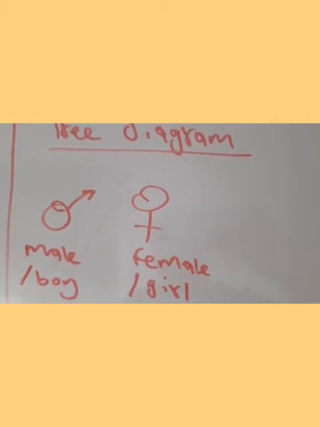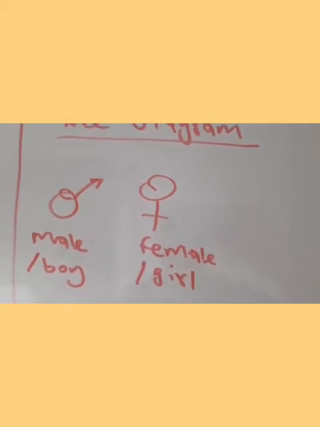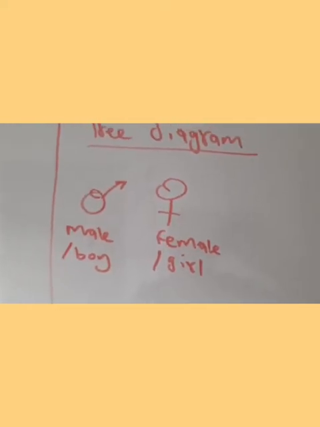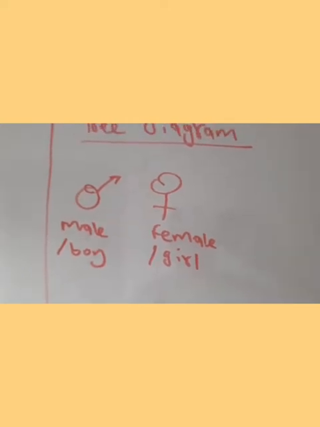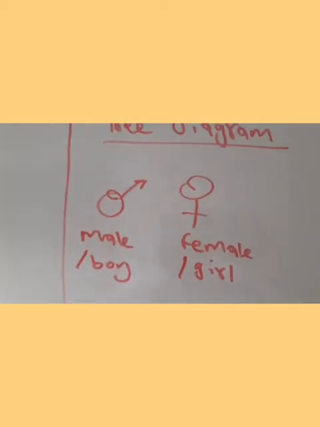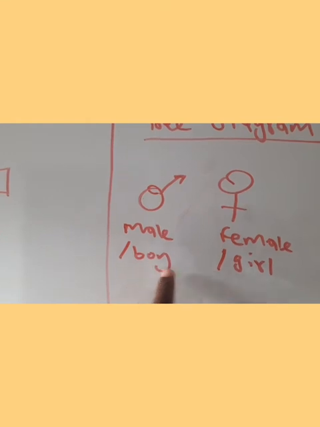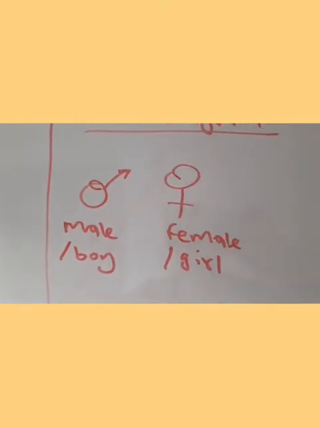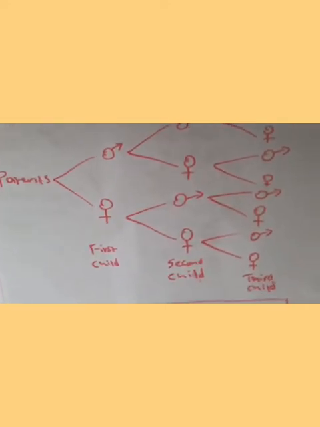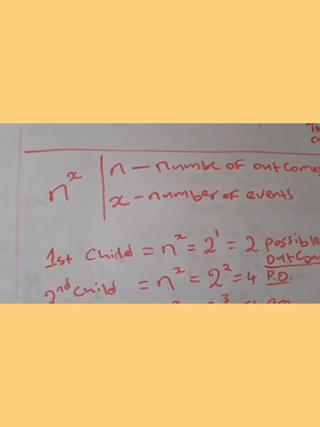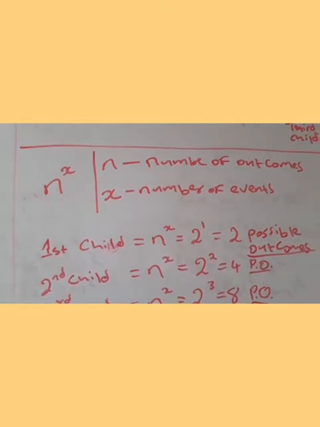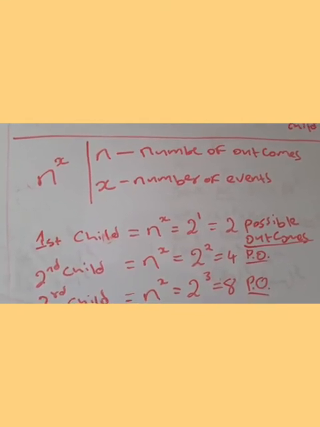Now you realize that you cannot use mere calculations to figure this out. So I'm going to show it to you on the tree diagram and also using calculations. Then we'll also prove it on the tree diagram. So I'm going to use these 2 symbols. This one is for a male or a boy, and this one is for a female or a girl. So this would be our tree diagram, which I will later explain. Okay, so in order to figure out how many possible outcomes there are for a married couple who wants to have a baby, either a boy or a girl, we want to check the possible outcomes.